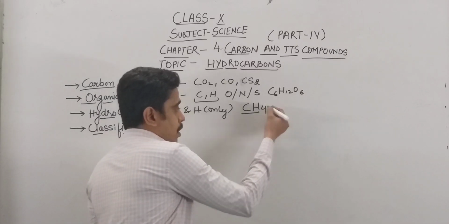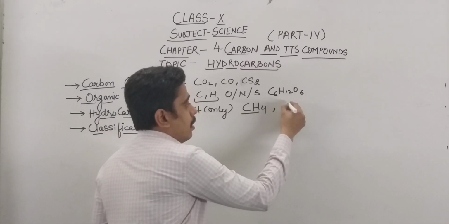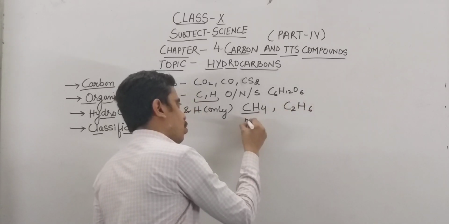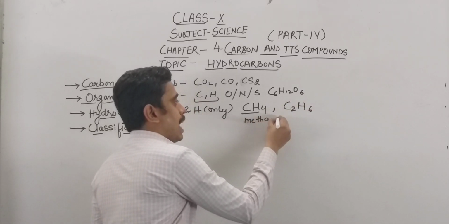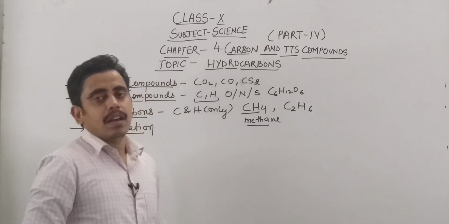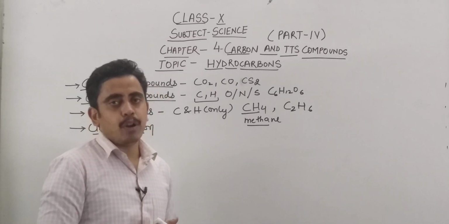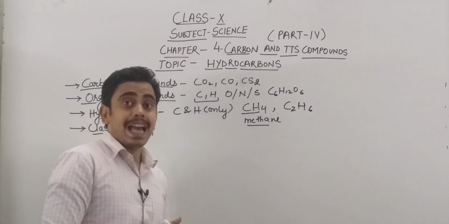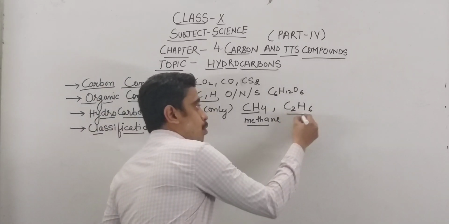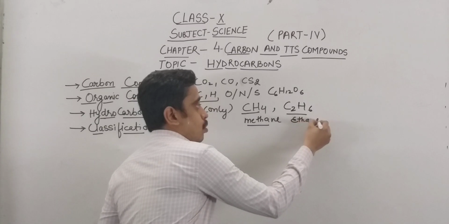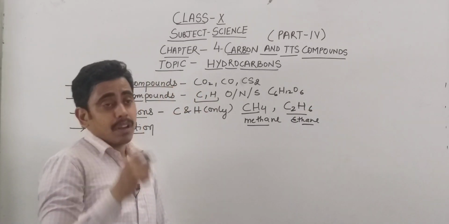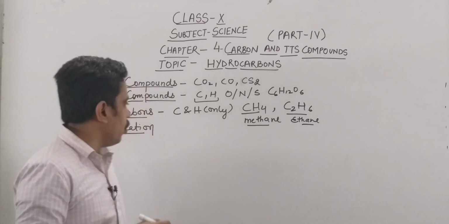One more example of a hydrocarbon is ethane, having the molecular formula C2H6. You must have heard about methane. It is a greenhouse gas. It is a marsh gas produced after the anaerobic fermentation reaction. And C2H6 is the molecular formula of ethane. In this also carbon and hydrogen are present, and this is an example of a hydrocarbon. So you understood what a hydrocarbon is.